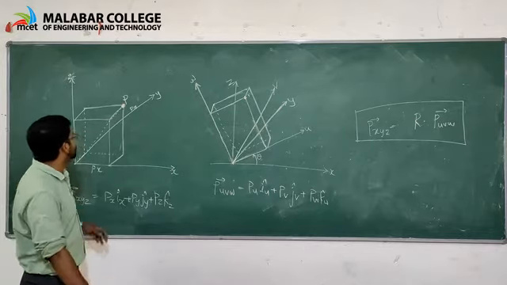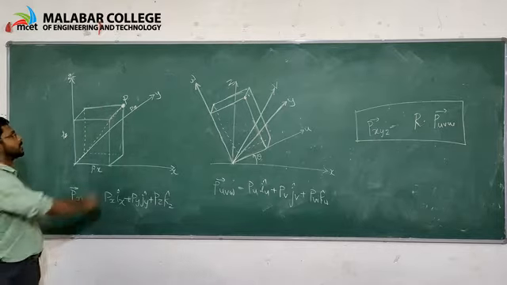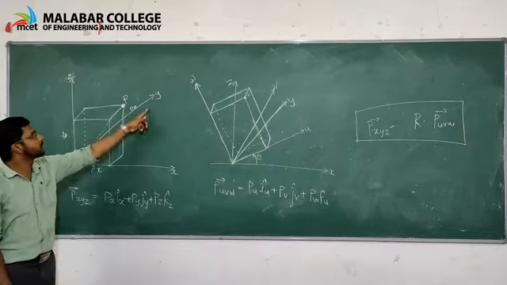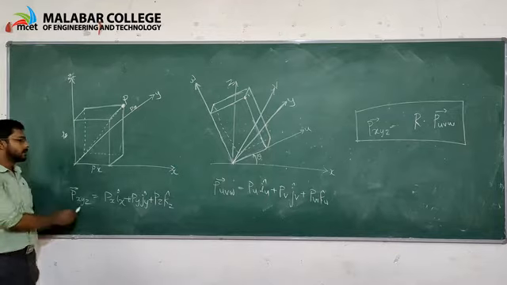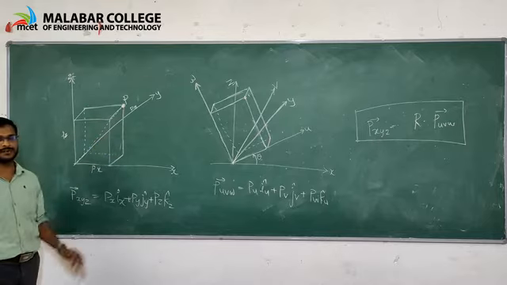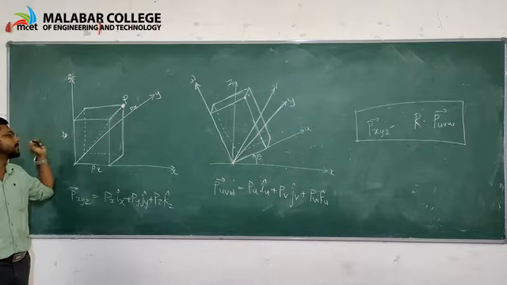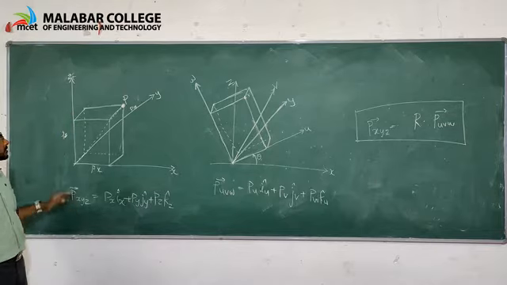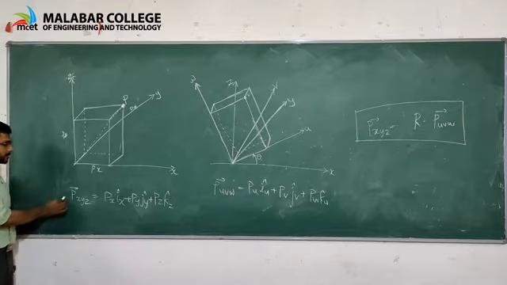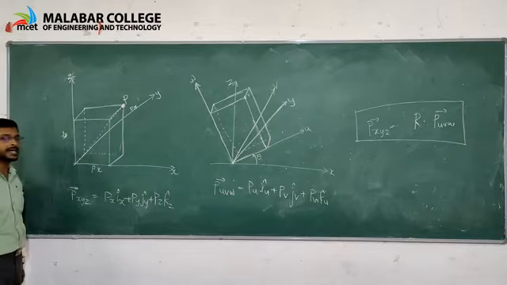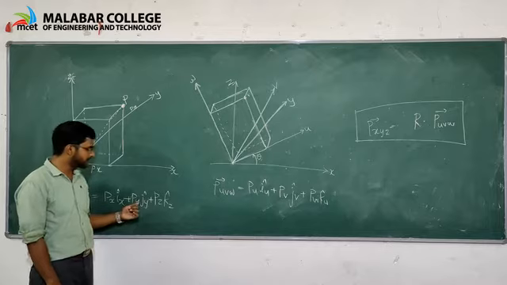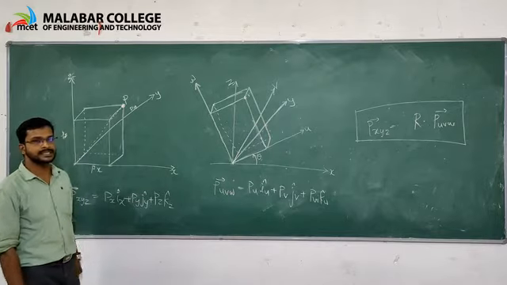Consider a body having a point vector P in the frame x, y, z. Px is the x component of the vector P and Py is the y component. Similarly, Pz is the z component of the vector, which is placed in the frame x, y, z. We know that the vector we can represent as Pxyz is equal to Px ix plus Py jy plus Pz kz.